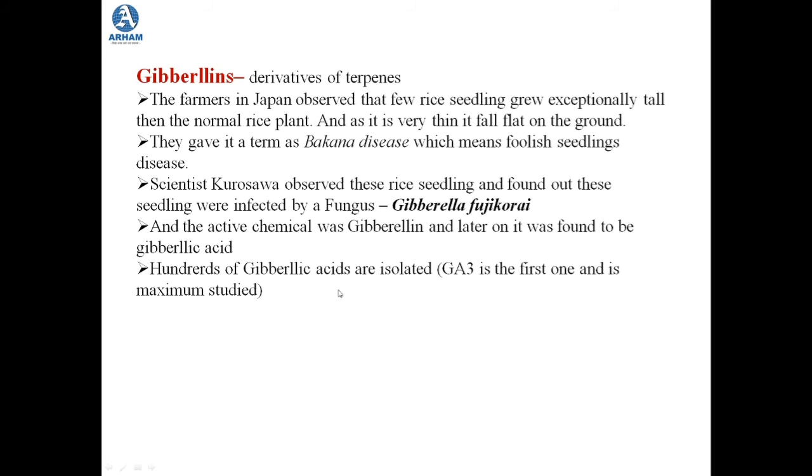Now, out of hundreds of these gibberellic acids, there was this one, GA3, which was first observed and first isolated, and it was studied the maximum. That is, the growth effect of this GA3 was studied the most. So that is how it is written: GA1, GA2, GA3, GA4, and so on. There are hundreds of gibberellic acids that have been isolated till the present date.